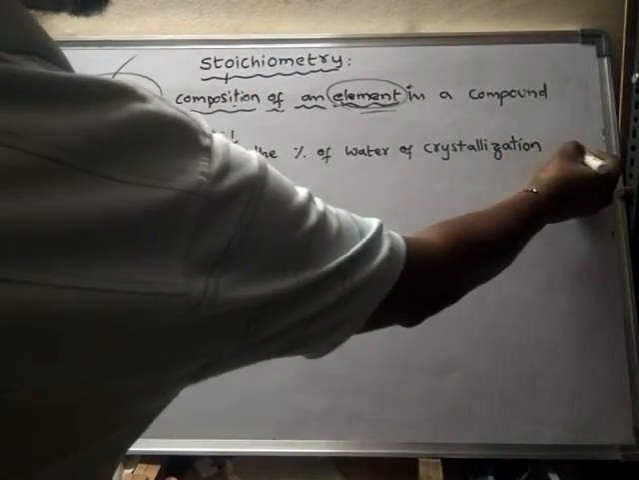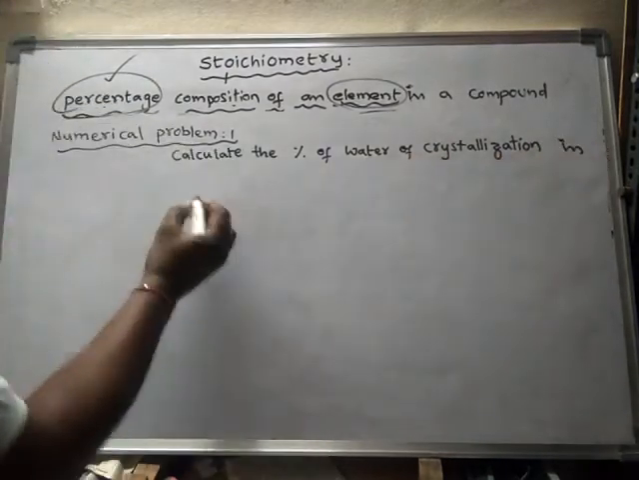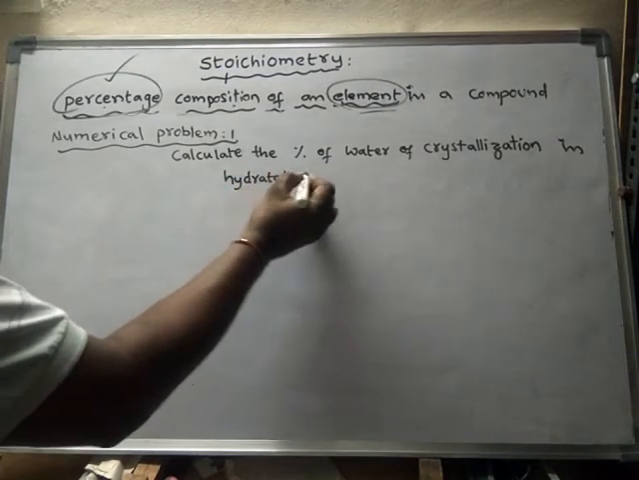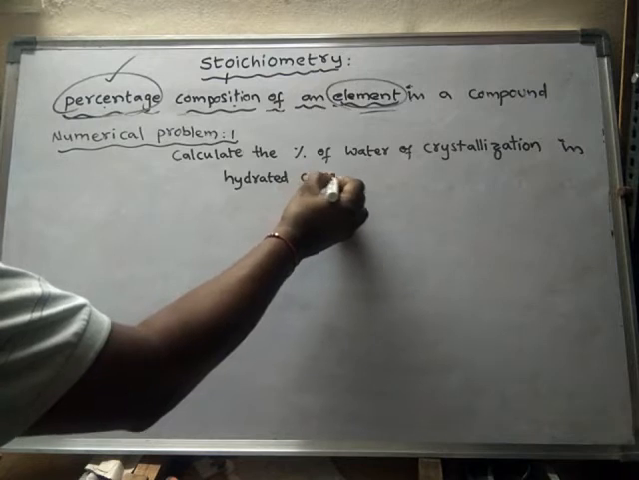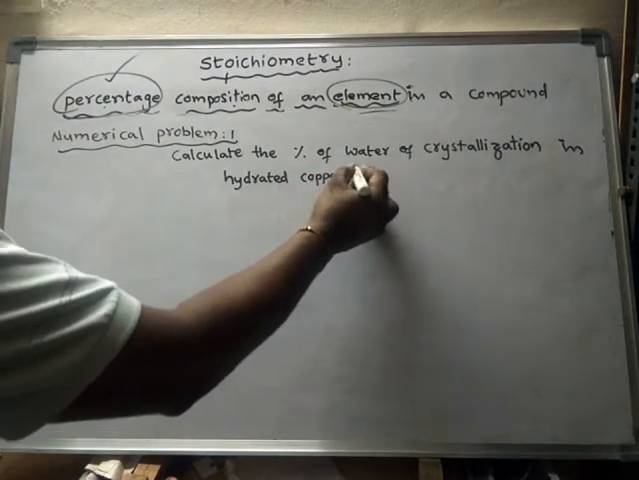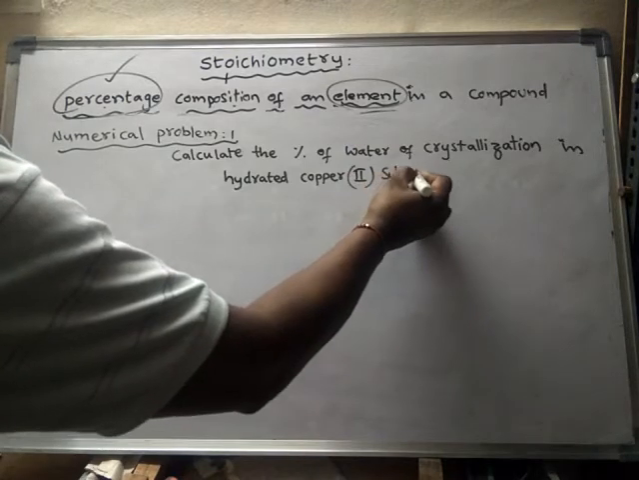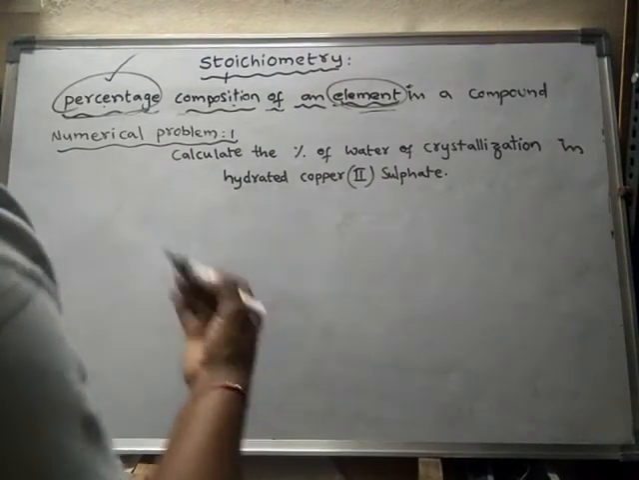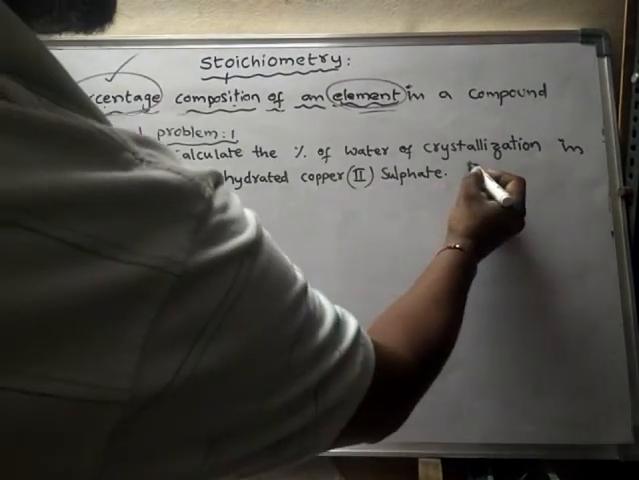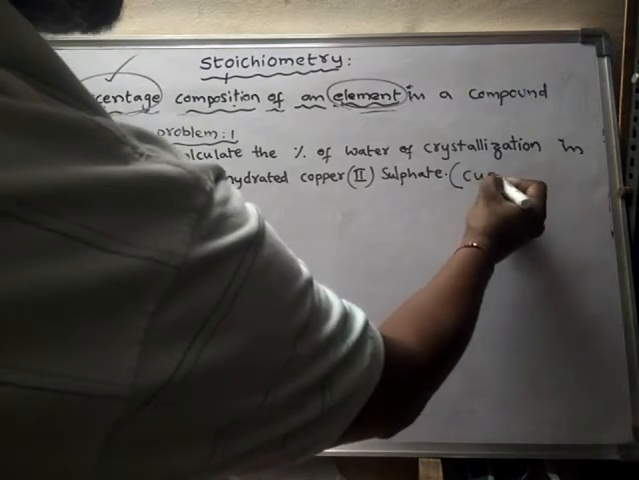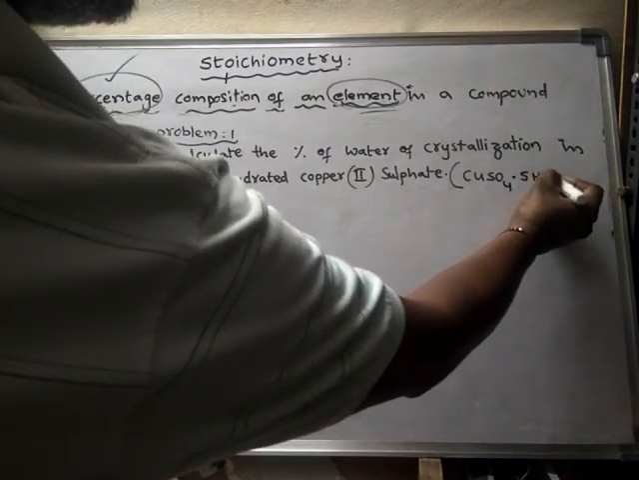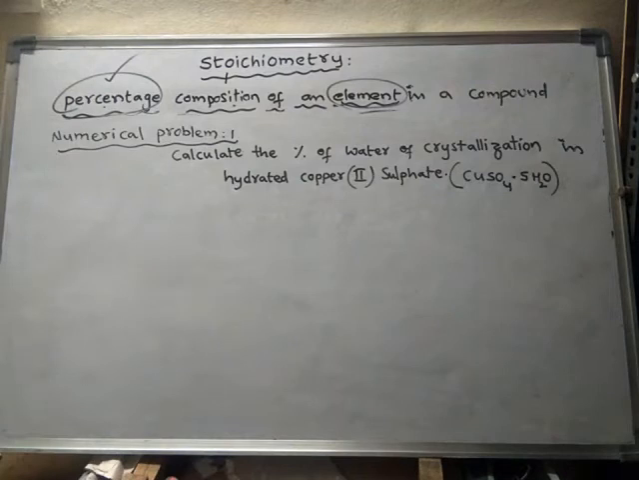In hydrated copper 2 sulfate. What is the formula of hydrated? Hydrated means presence of water. So hydrated copper sulfate, its formula is CuSO4.5H2O. It is also called blue vitriol. So it appears to be a bright blue colored compound.